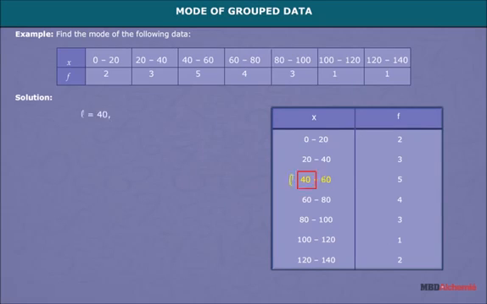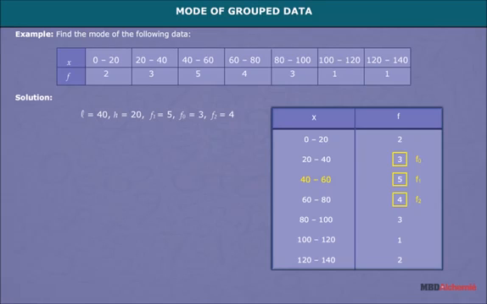Now find L, that is lower limit of the modal class, which is 40 here. Then find H, that is width of class interval, which is 20 here. Then find F1, that is frequency of the modal class, which is 5 here. Then find F0, that is frequency of class preceding the modal class, which is 3 here. Then find F2, that is frequency of the class succeeding the modal class, which is 4 here.